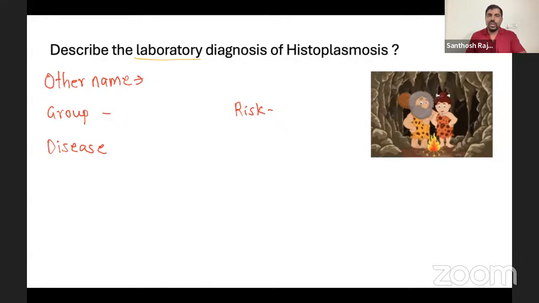What is the other name? Look at this picture. They are in the cave. This is a boyfriend and girlfriend, husband or whatever. They are in a cave, inside the cave, he is with his darling. Where? In Ohio cave. It's in Ohio. What happened?